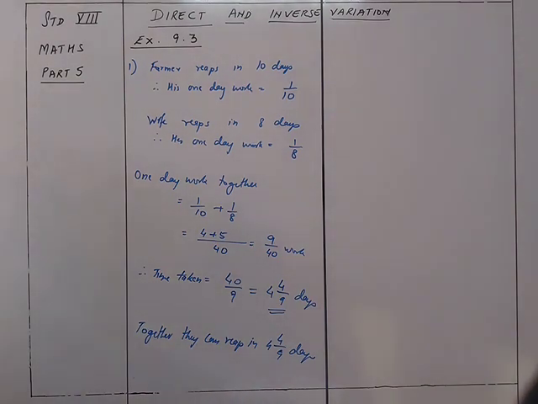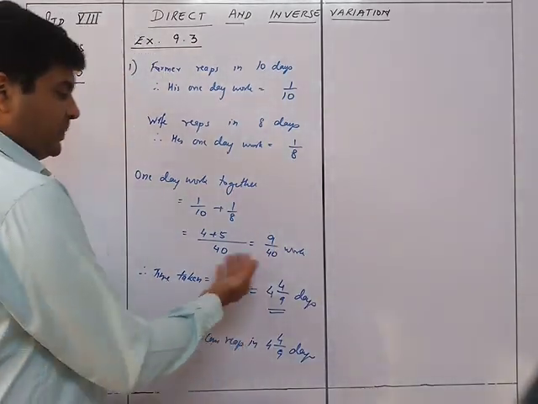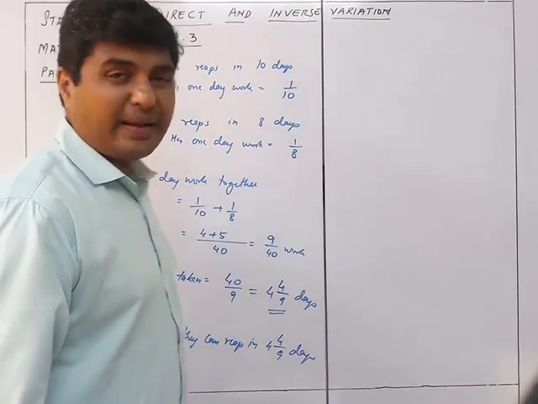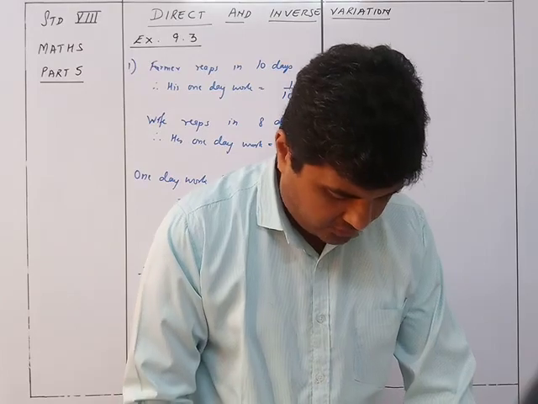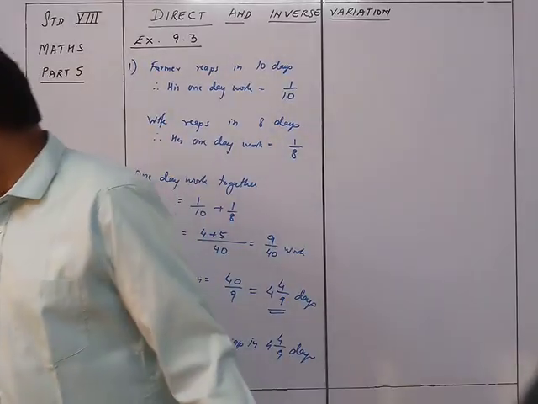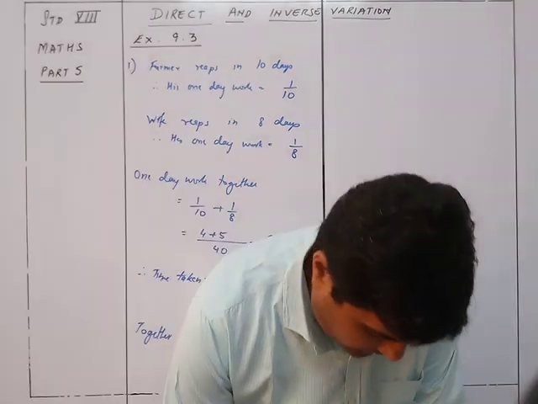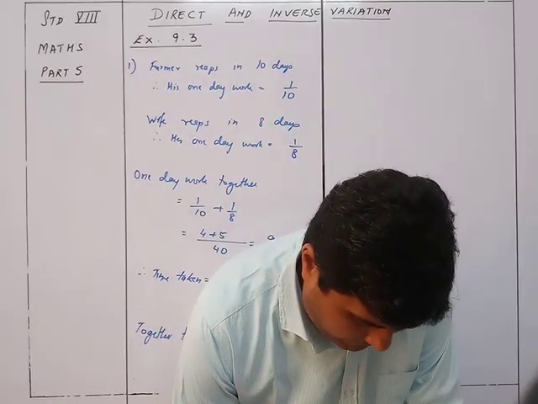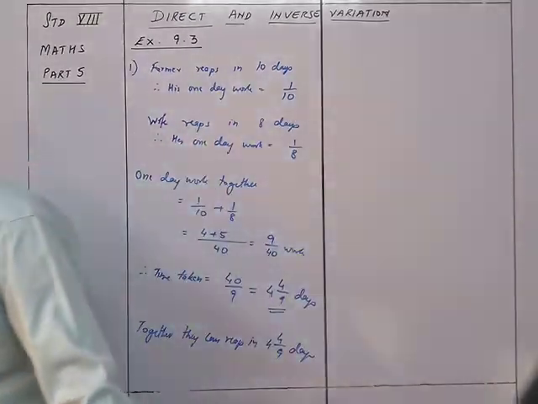Okay, the answer given on the back side is 4 1 upon 9, which is not possible because the LCM cannot be 37. So it is 4 upon 9 days. The answer on the back side has a printing error somewhere. It should be 4 upon 9, it cannot be 4 1 upon 9. So it will be 4 upon 9. I'll just change that so that there is no confusion later on.